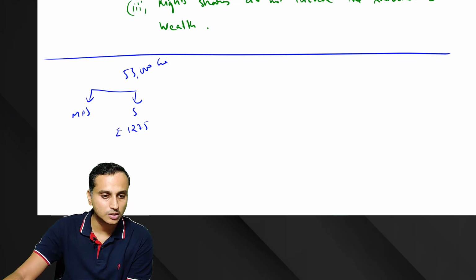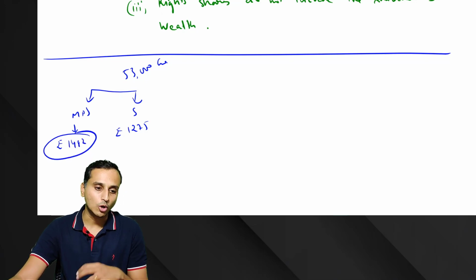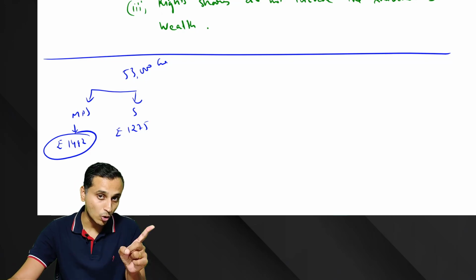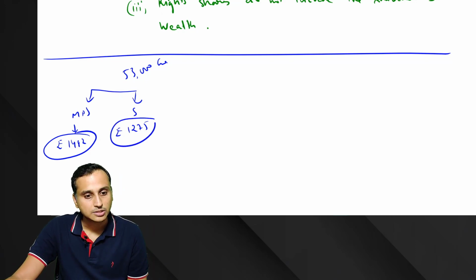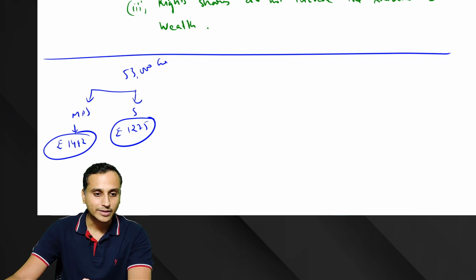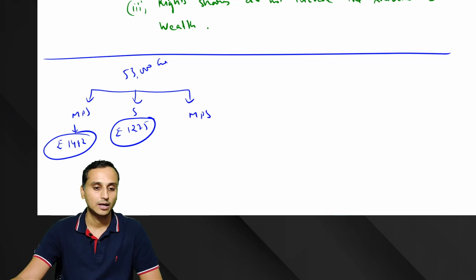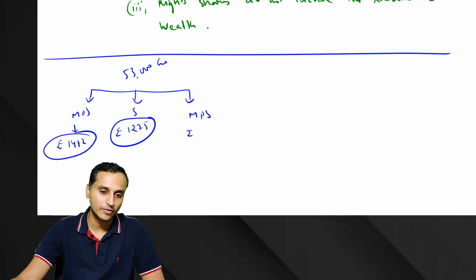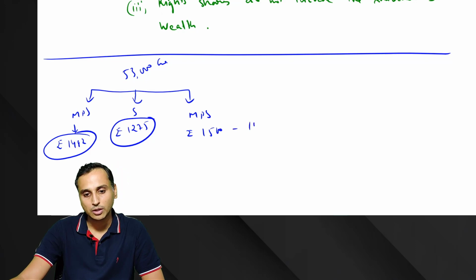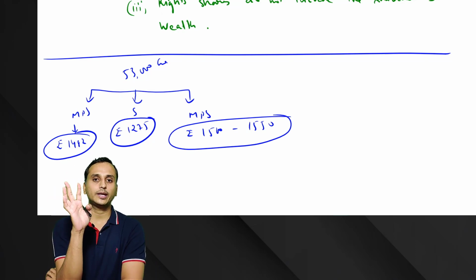Before the subscription of rights, the MPS was somewhere around 1,482 rupees. Okay, so 1,482 was the MPS before rights issue, and the rights subscription price was rupees 1,275 per right. And actually what happened is the MPS post rights issue in this case was somewhere around 1,500 to 1,550. It actually increased. Yes, a peculiar case, usually does not happen.